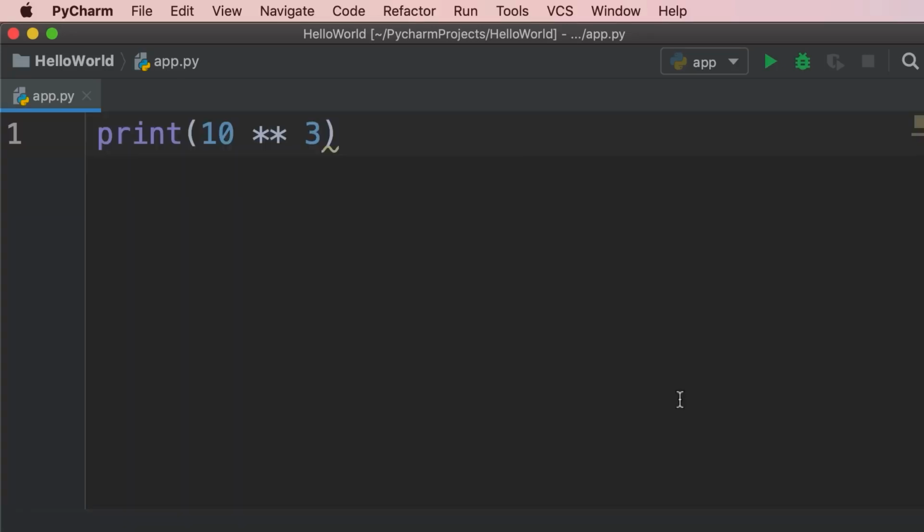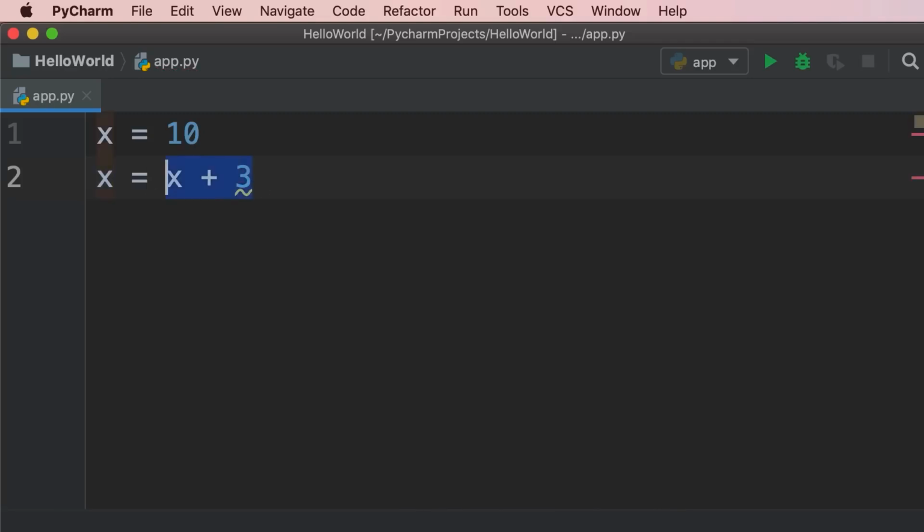Now, for all these operators that you saw, we have an augmented assignment operator. Let me explain what it means. So let's say we have a variable called x, and we set it to 10. Now we want to increment the value of x by 3. So we have to write code like this: x equals x plus 3. When Python executes this code, it's going to evaluate this expression. The result of this expression is 10 plus 3, which is 13. Then it will store 13 in the x.